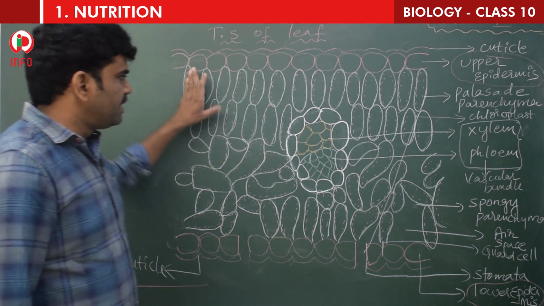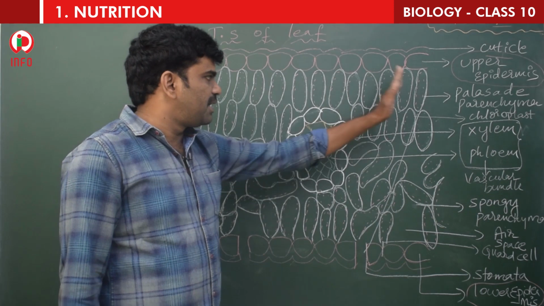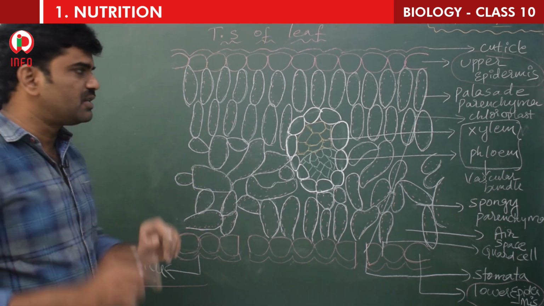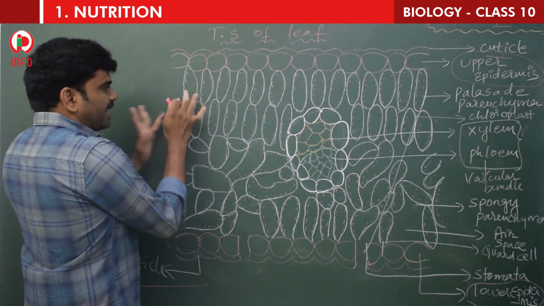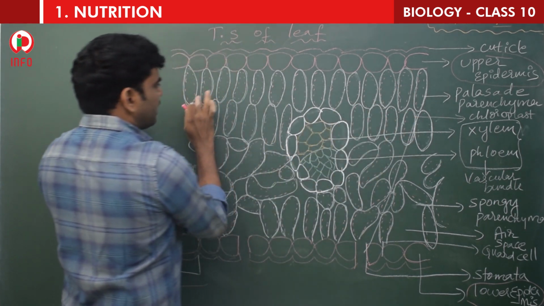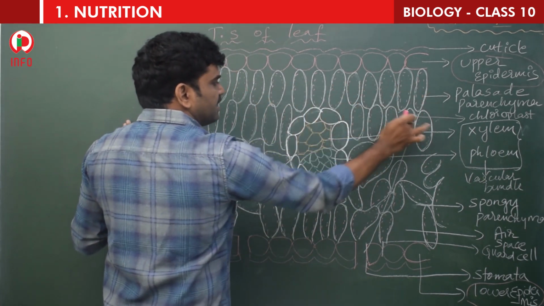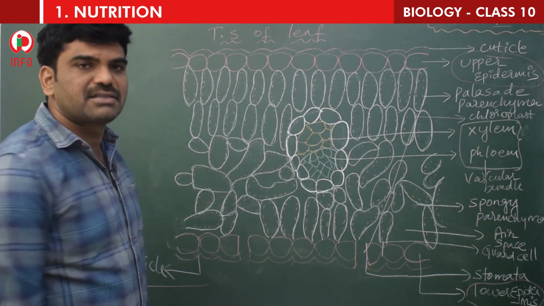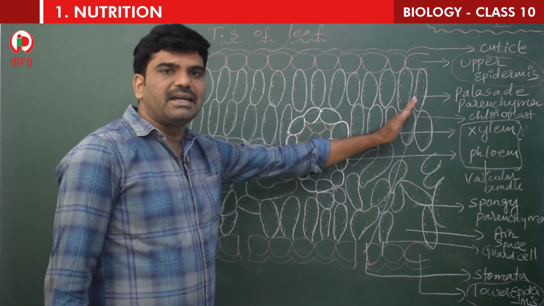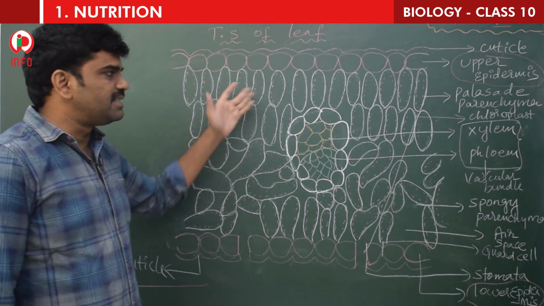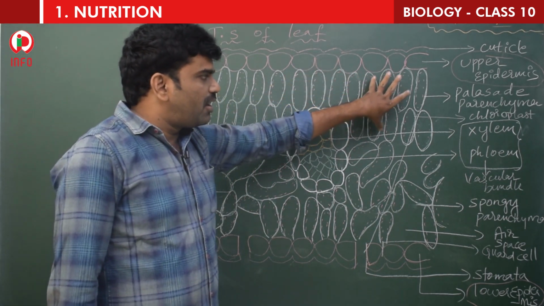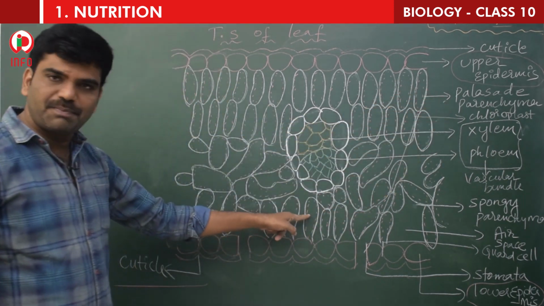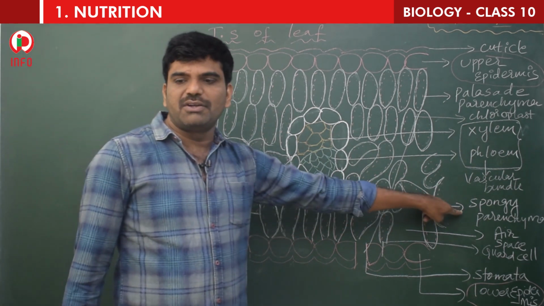And after that you can see these are the palisade parenchyma. These are parenchyma, no doubt, and this is also parenchyma. What is the difference, children? If you see here, these two rows are arranged in a regular fashion, whereas this row is not arranged in a regular fashion. That makes the difference. The regular arrangement of these parenchymatous cells is called palisade parenchyma, whereas this is also parenchyma, no doubt, but this is spongy parenchyma.